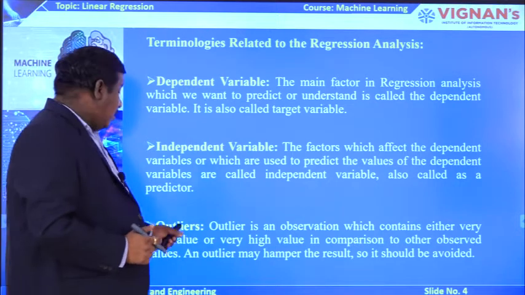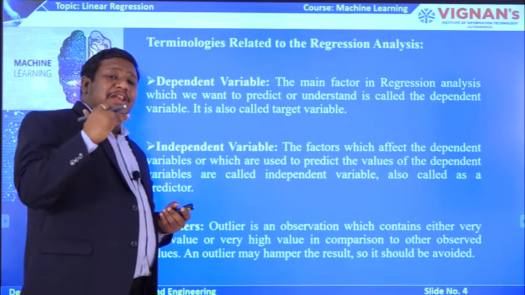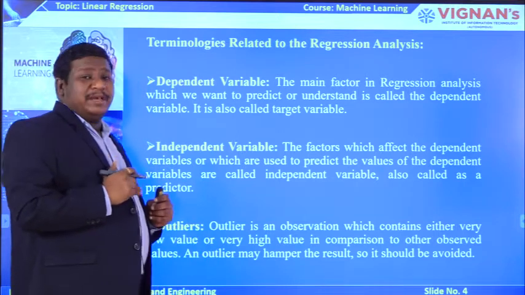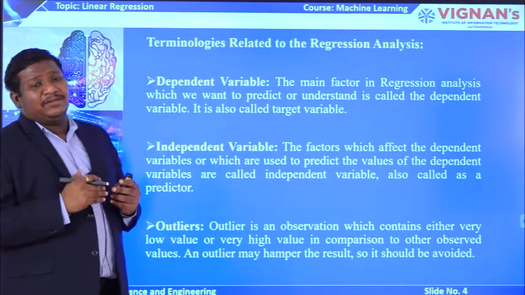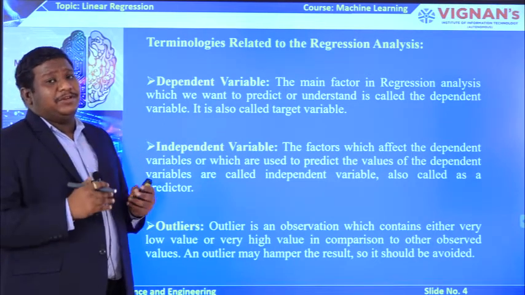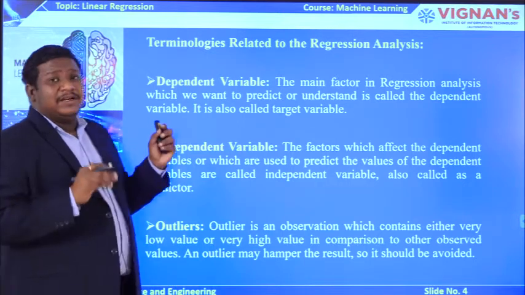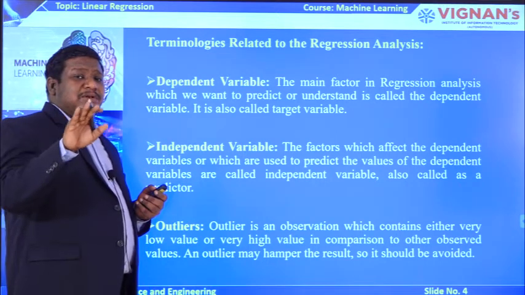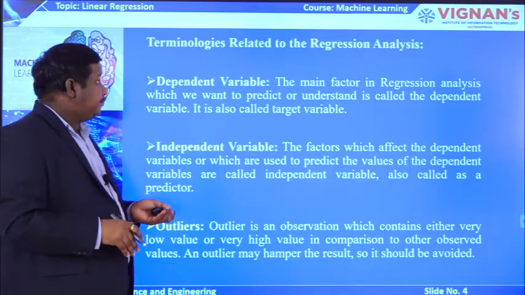And the third one is outlier. So basically an outlier is an observation which is a very high value or a very low value, and this outlier may hamper the result. So whenever you observe an outlier value in a data set, always try to remove that outlier so that you can get better accuracy by solving that data set. So those are the different variables you are going to observe in regression analysis: one is the dependent variable, second is the independent variable, and third is the outlier values or outliers.